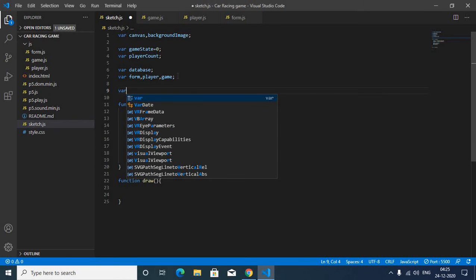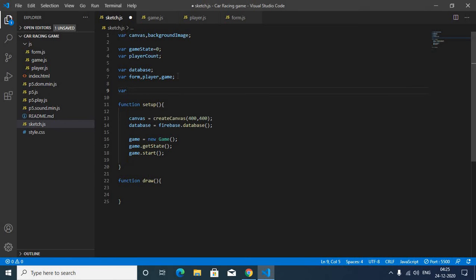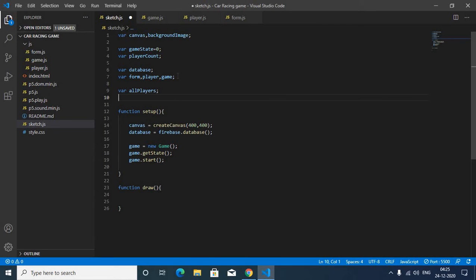Here make two variables. One will be the variable allPlayers, and the second will be distance. Assign its value to 0. Save it. Again come to player.js.